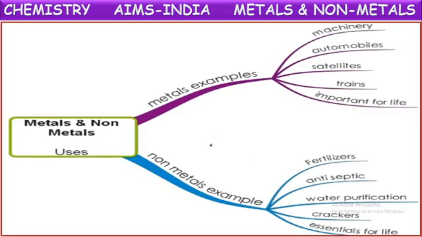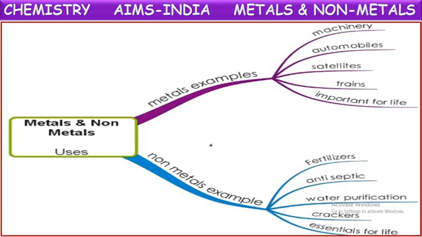Okay, next, uses of metals and non-metals. Mostly metals have so many uses. They are used in making machineries, automobiles, even satellites, vehicles, even trains, and are important for many living works also. Coming to the use of non-metals, they are used in fertilizers and antiseptic solutions, because sulfur is used in that.